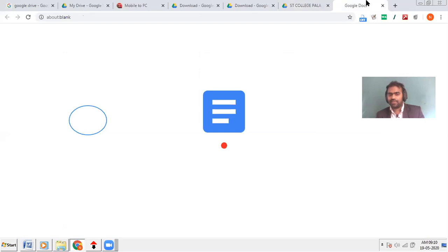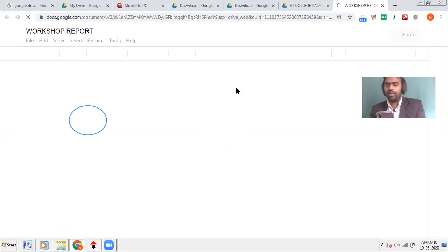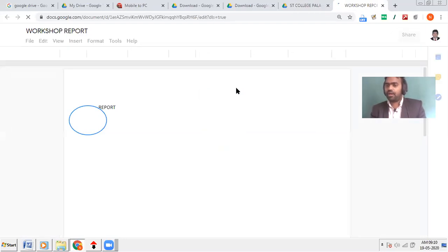Now I'll add something from here, and I'll see whether it is available on my computer or not. So while you travel, if you need to edit something, you can turn your mobile on and work on it. You close the file here. The file would be available on your computer also when you try next time.